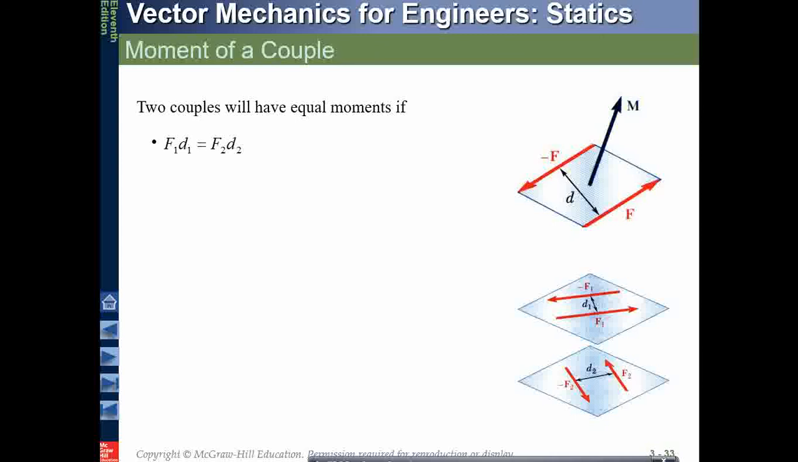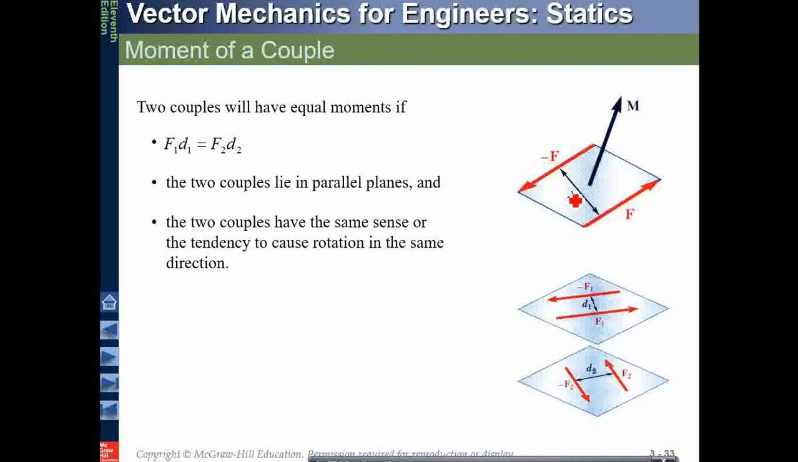So two couples will have equal moments if the forces and the distance between the two are the same. Like in this example, the two couples lie in parallel planes, and in the other case the two couples have the same sense, or the tendency to cause rotation in the same direction.